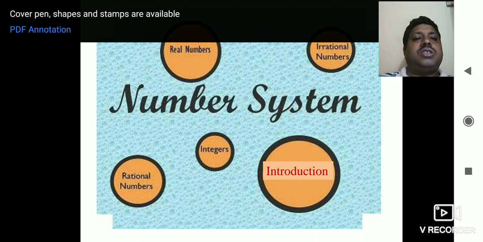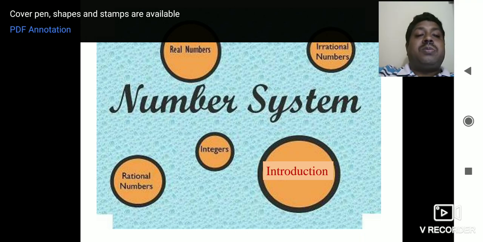Now I'm going to present the chapter Number System. You can observe the slide. What you can see from the slide, there are some numbers, isn't it? Can you recall those numbers? What type of numbers have you come across in your lower classes?